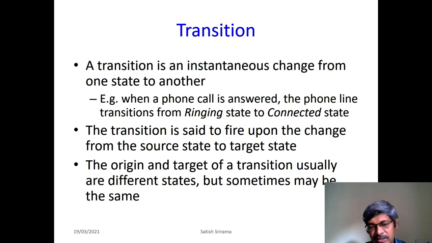But sometimes the origin and the target states may be the same during a transition. For example, think about the situation where you lift the phone and then you are dialing the number. You dial the first number, something happens and that is stored, but you are still in the dialing state. The transition has happened because you dialed, but you are still in the same state. So the origin and the target states can be different in a transition, or they can be the same.